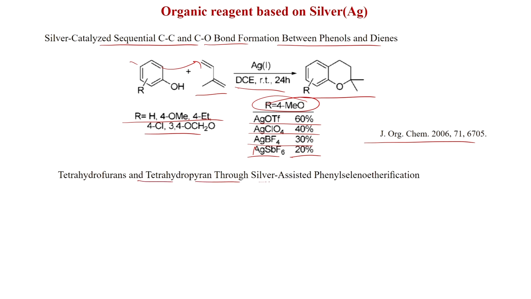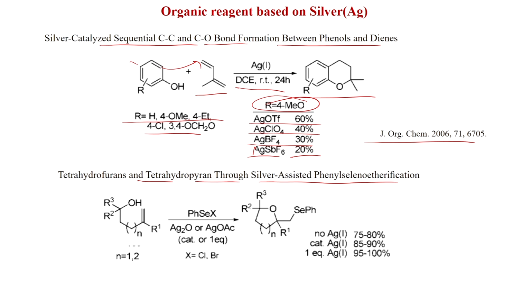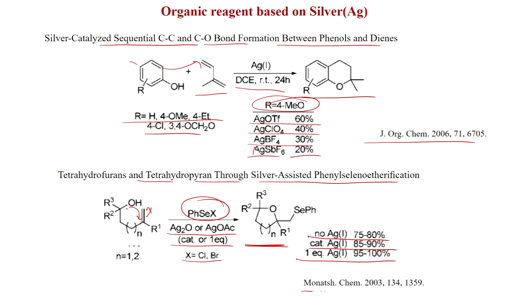Tetrahydrofurans and tetrahydropyrans through silver-assisted phenyl selenoetherification also is possible. Here you see PhSeX with silver oxide or silver acetate, catalytic or 1 equivalent, X is equal to chlorine or bromine, phenyl selenium chloride or phenyl selenium bromide. You get this cyclization, that is ether formation like this, and of course, a selenium ion is formed here, and without silver also this reaction occurs and you get 75 to 80% yield. Now, a catalytic amount of silver will increase the yield to 85-90, and 1 equivalent silver(I) gives 95 to 100% yield. This work was published in this journal in 2003.